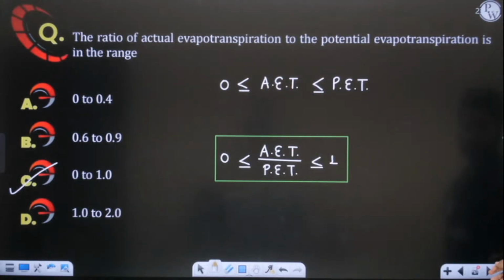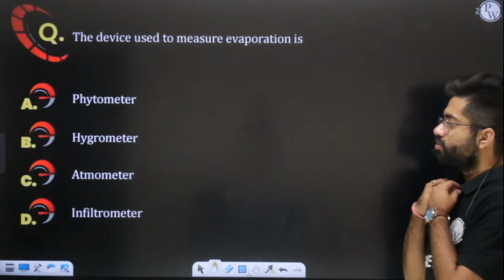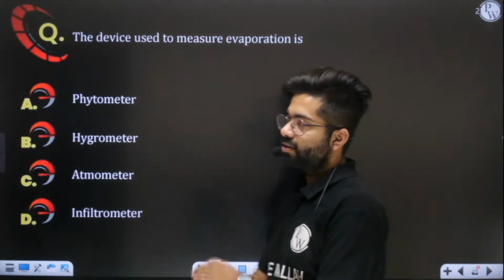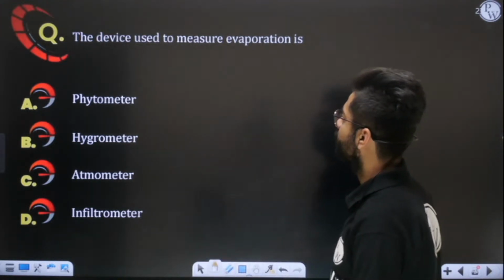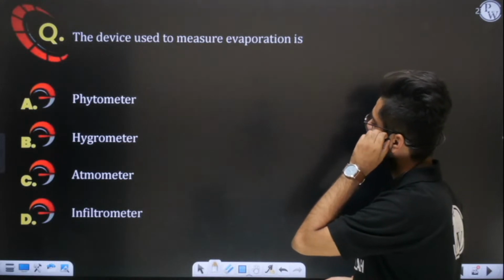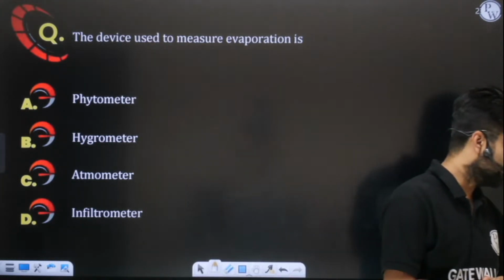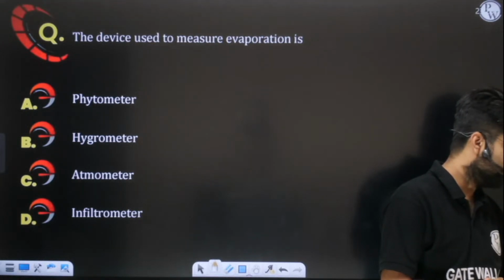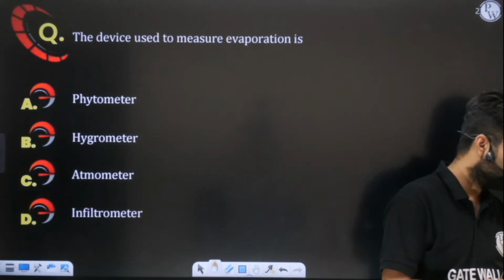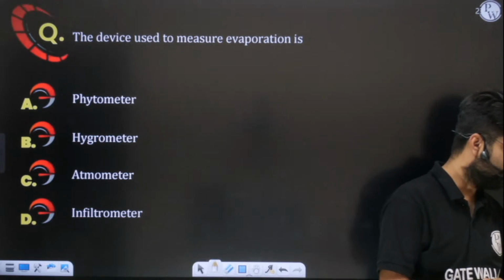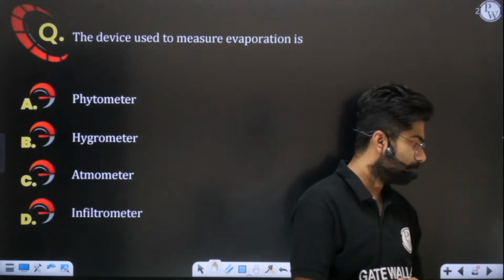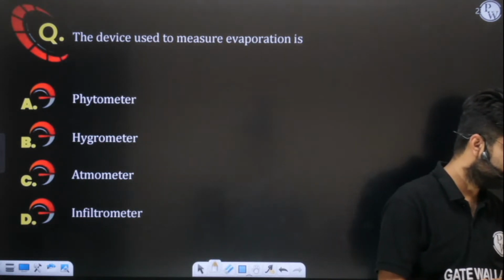Now, this is the last question for the day. After this, we will end our class. So tell me the device with the help of which you measure evapotranspiration. I have told you all the three devices today already. So tell me the device which is used to measure evaporation here. I am seeing all your comments here. Everyone kindly comment.